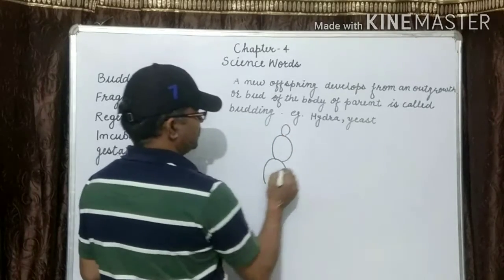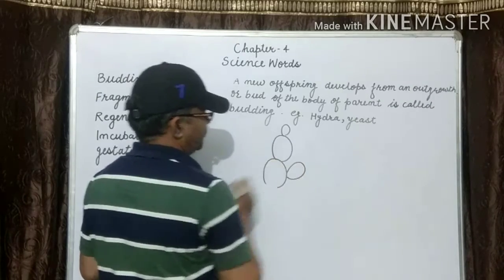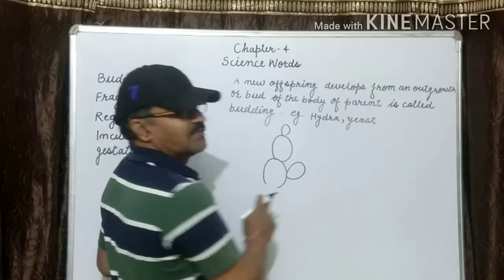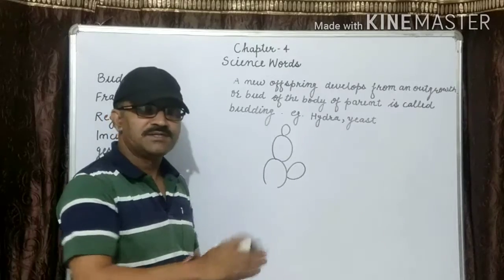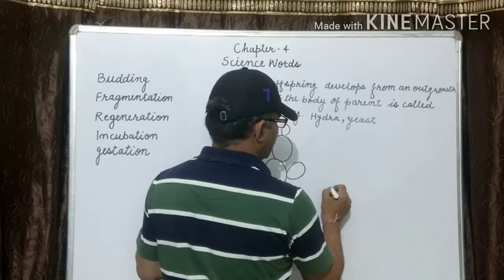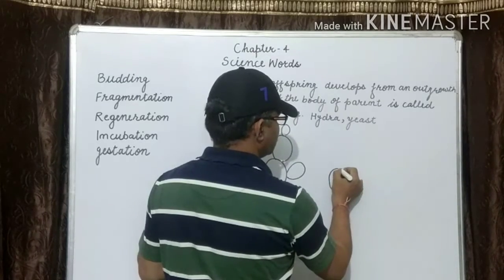This is the yeast. A bulb-like structure is formed on the parent's body. This bulb-like structure is known as the bud. When the bud is mature, it is separated from its parent plant and grows into a new individual. Is it clear?